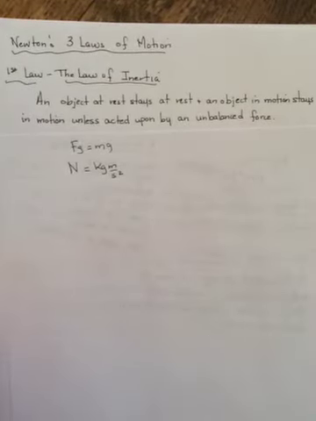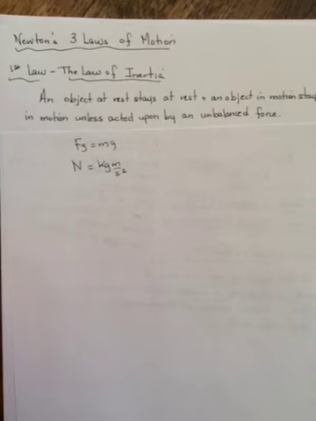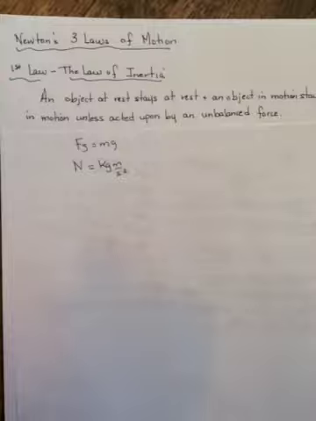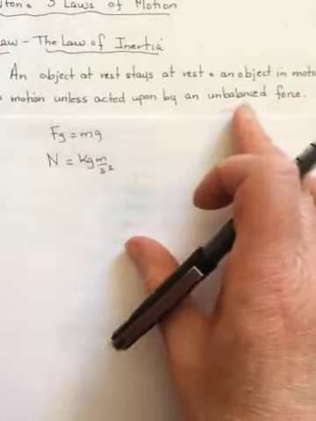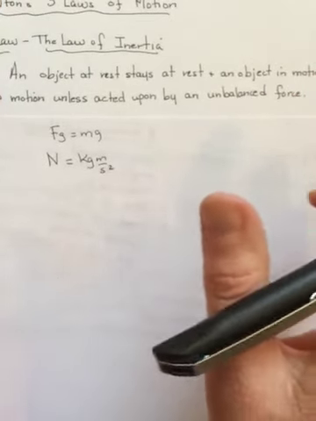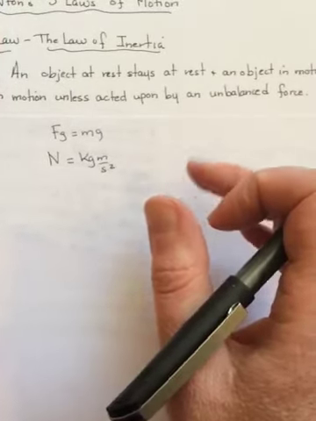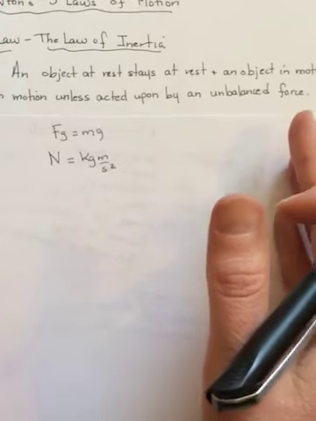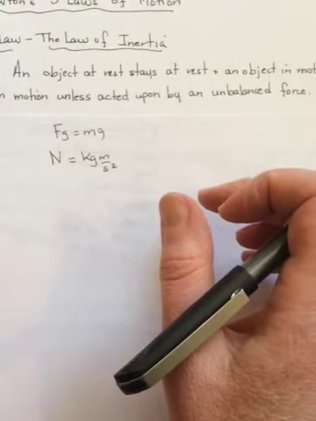acts on it. So right now, you and I are probably both sitting down. So we know the force of gravity is acting on us, because it always does. So it's pulling us downward, and whatever we're sitting on must be pushing up on us, because we're not moving. We're an object that's at rest, right? And because we're at rest, there must not be an unbalanced force. So the chair or whatever you're sitting on must be pushing back with a force equal to the force of gravity. The same with your books on the table, right? Gravity is pulling them down, but the table must be pushing back with an equal force. There is no unbalanced force.